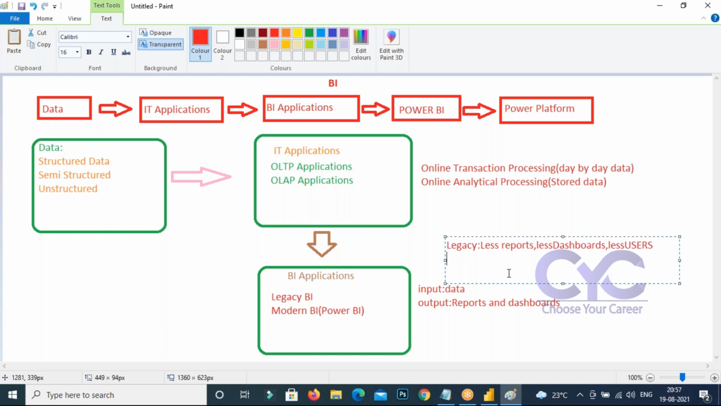That is the meaning of it. Okay. I think everyone is listening carefully. What does modern BI mean here? Modern BI deals with more reports, more dashboards, and more users. Are you getting or not?